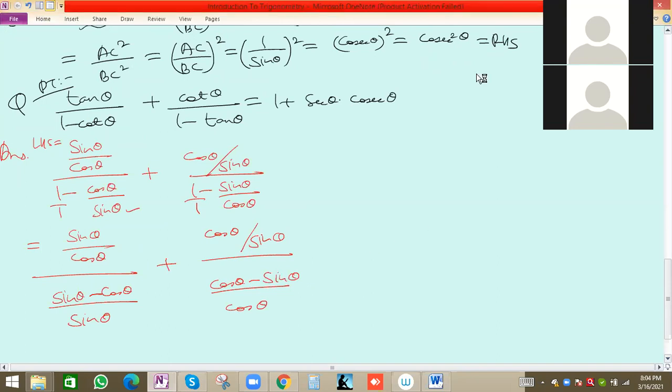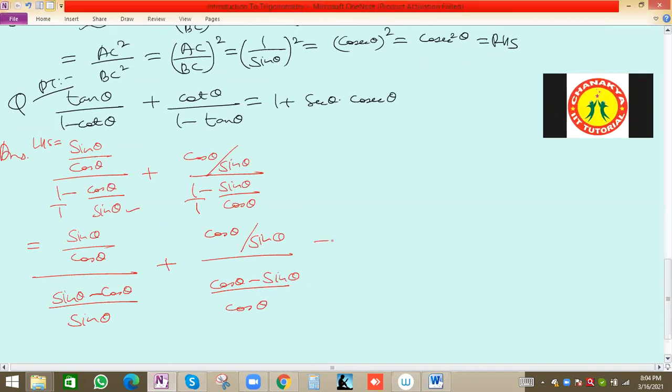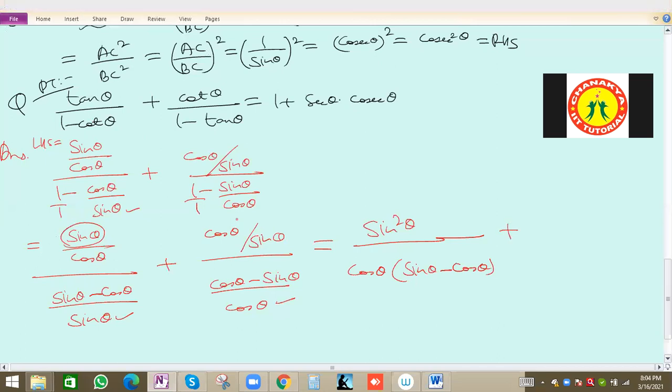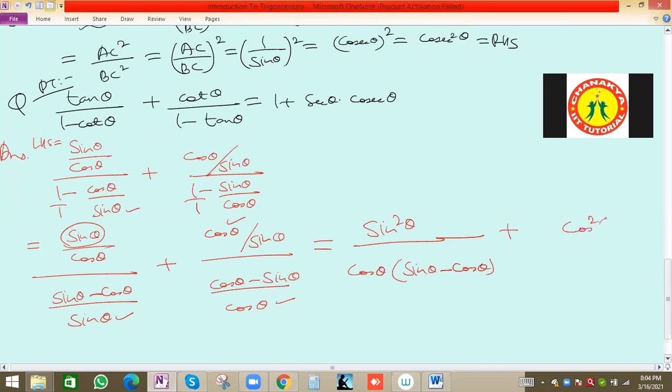Now we can, this sine will go up. Opposite means sine will go up and this will multiply with this one, so this will be sin square theta, and here will be cos theta and sin theta minus cos theta. Carefully we have to write and solve, plus cos theta will be multiplied with cos theta, this will be cos square theta, and sin theta will be multiplied with cos theta minus sin theta.